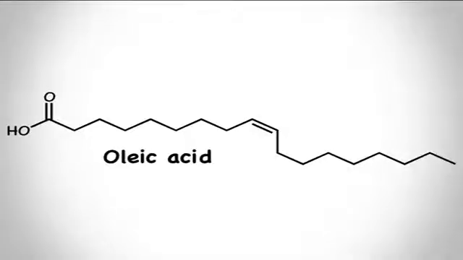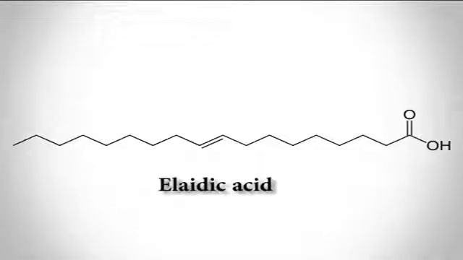The configuration of the double bonds may also be specified in the name. For example, oleic acid and elaidic acid are geometric isomers. The double bond in oleic acid exists in the cis configuration. Elaidic acid contains a double bond in the trans configuration.